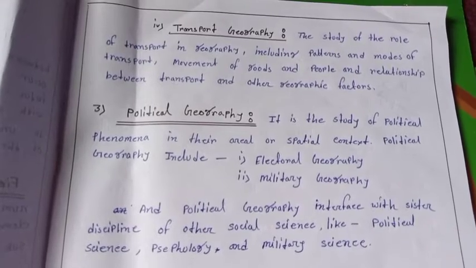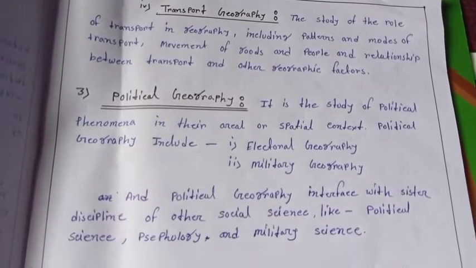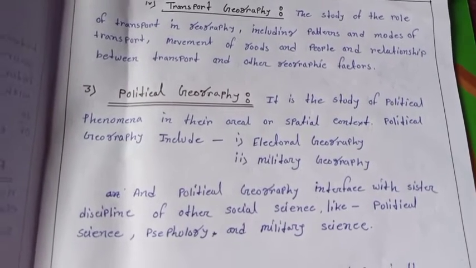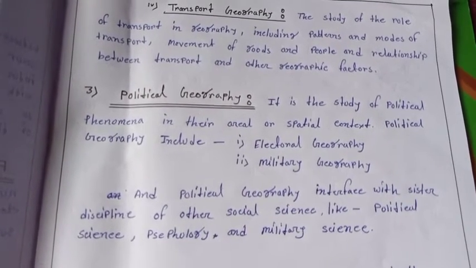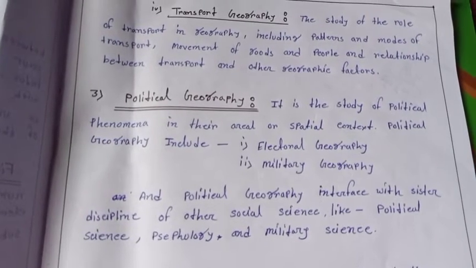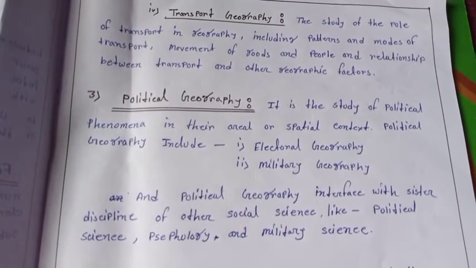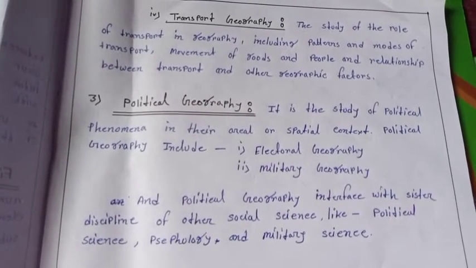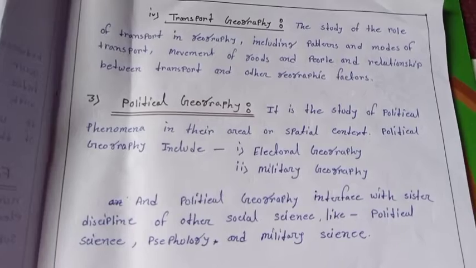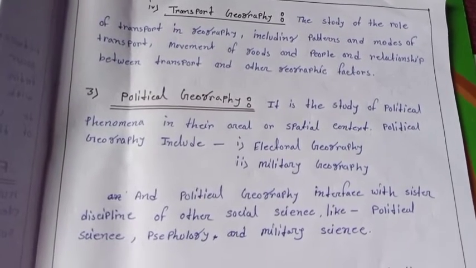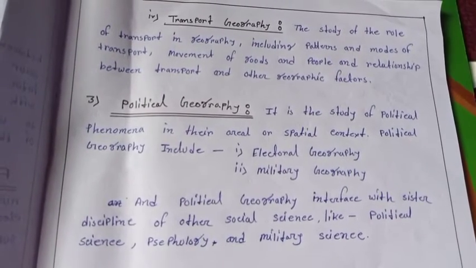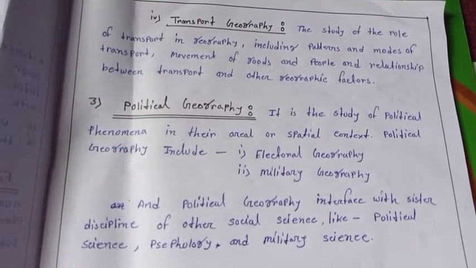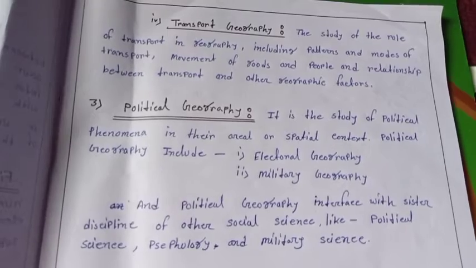Next, political geography. It is the study of political phenomena in their areal or spatial context. Political geography includes electoral geography and military geography. These are the subfields of political geography, electoral geography and military geography.